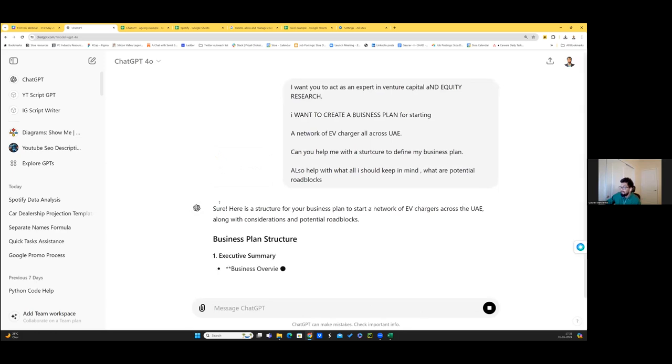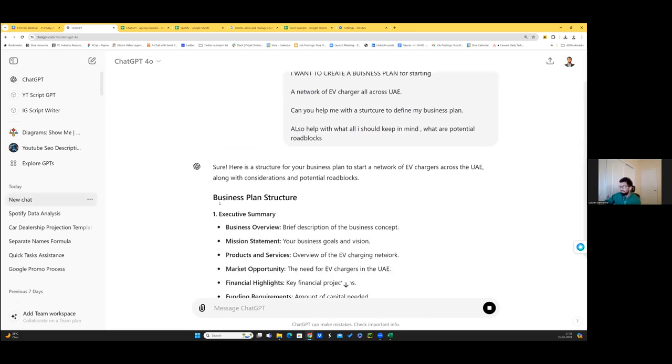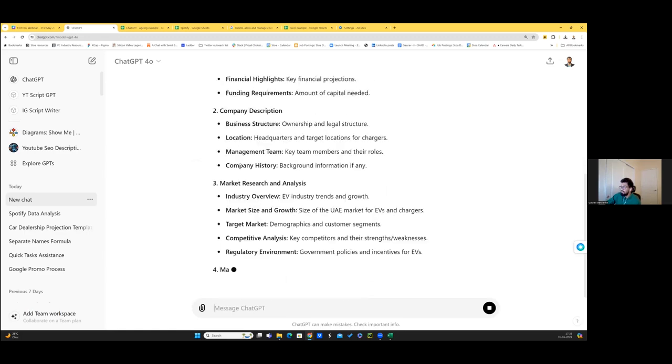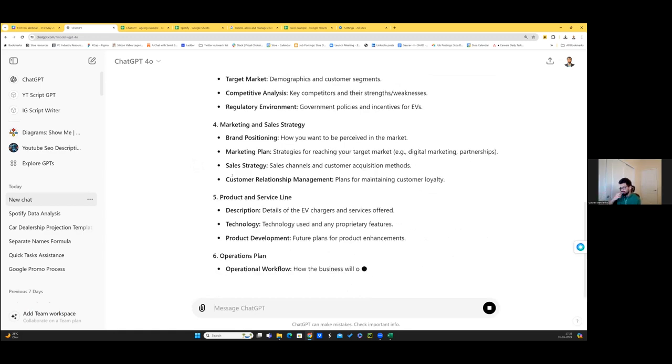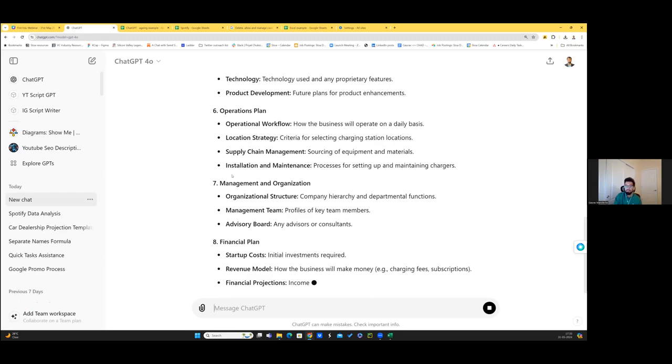So it is able to identify, okay, sure, in a business plan, this is how you go about it. You give an overview, mission statement, what are the products and services, company description, market research, what's the strategy that you're going to use, what are the product and service lines, operational plans. So imagine, something so extensive would have taken you so much time.